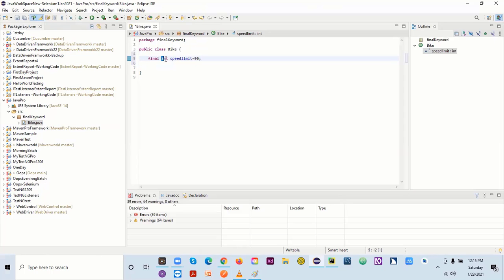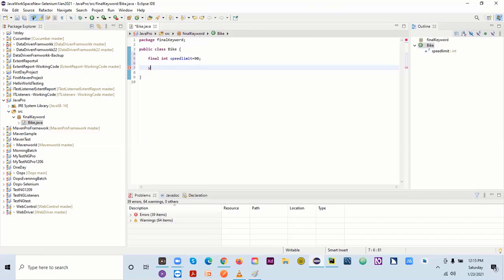We were just having the integer and then a speed limit like this. But here we are using the final keyword before our data type. Now, what we can do here is we will be having one method. We know the methods: one method just returns a value, and if we don't want to return any value, we will be using void.